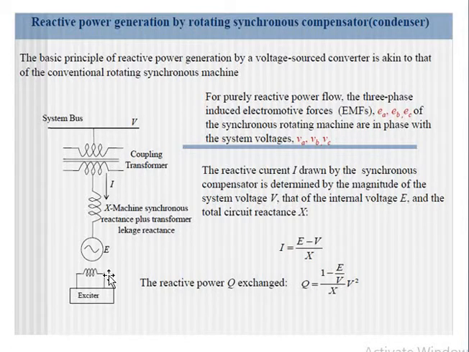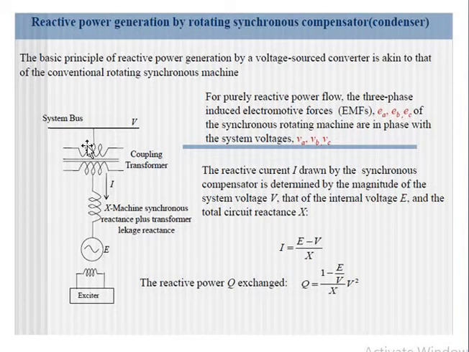As you can see here, this is the diagram showing the rotating synchronous machine, and this is the exciter. This is a synchronous generator, and this is an external exciter, and by varying this excitation we can inject reactive power into, or absorb reactive power from, the transmission line.